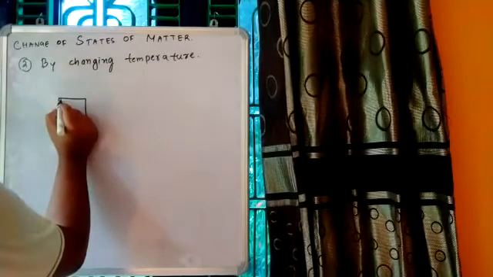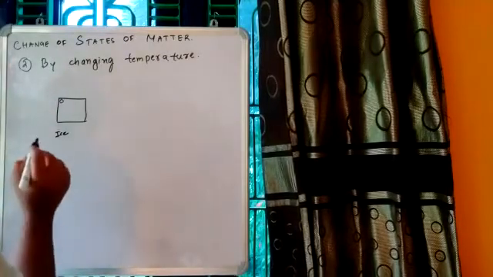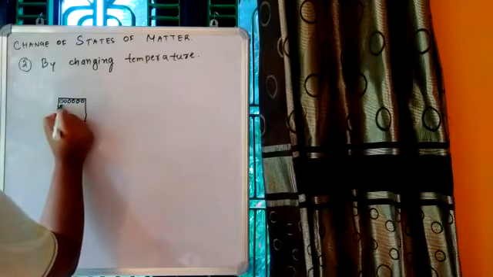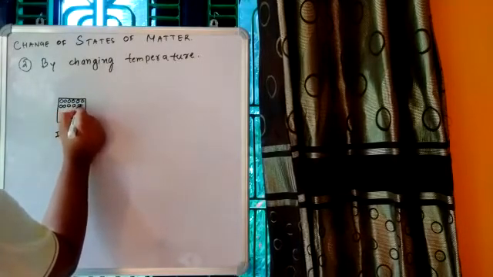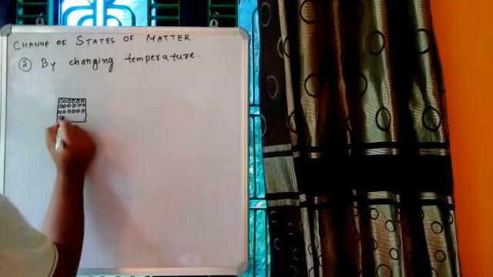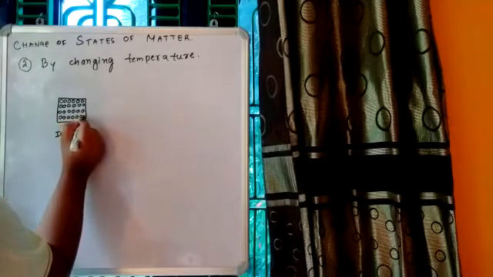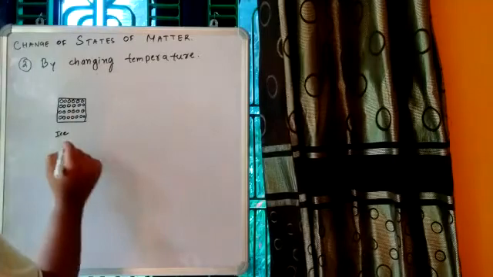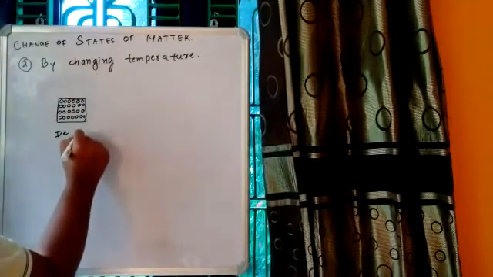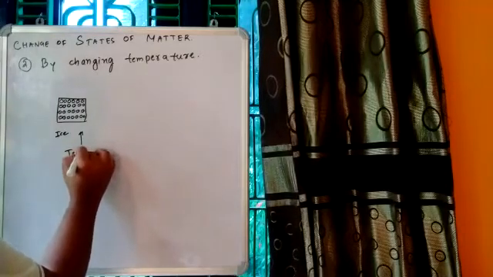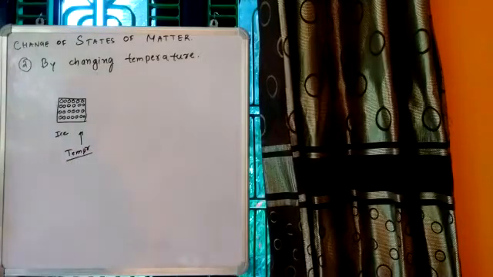Since ice is in the solid form, the water molecules are closely packed with each other. Now we are increasing the temperature. Increasing temperature means we are providing heat, more heat energy.